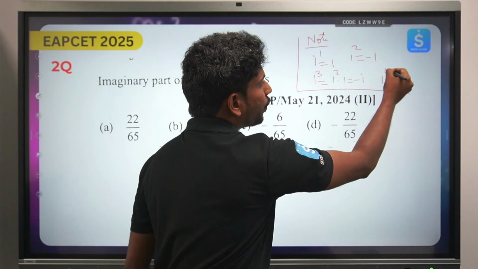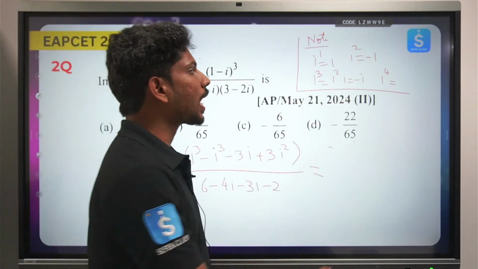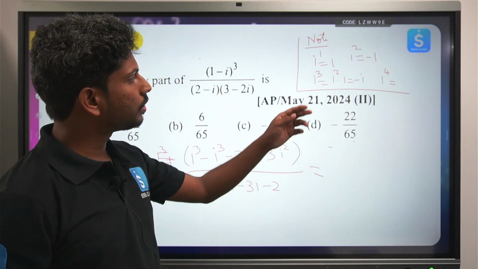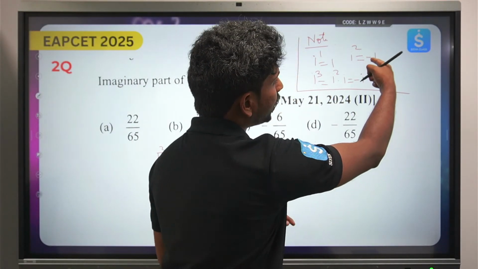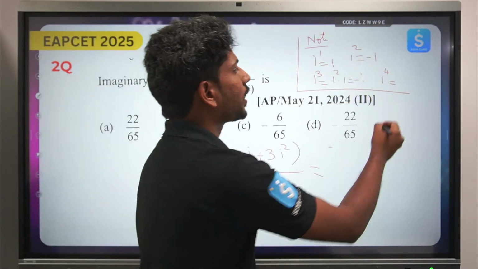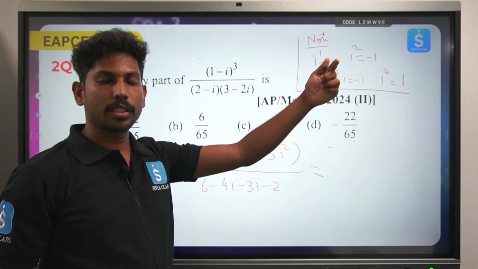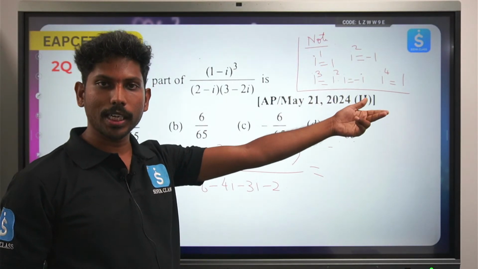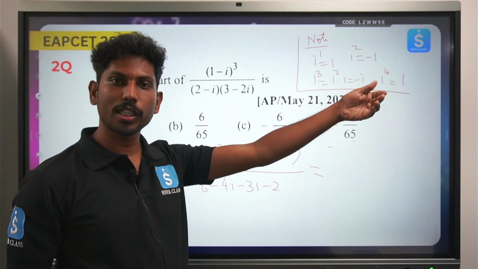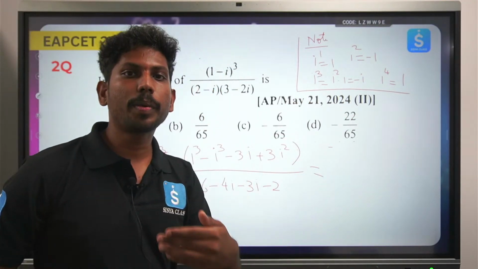What is i power 4? i power 4 is again minus i into minus i, so sorry, this will become i square, which is minus 1, so minus 1 into minus 1, it will become plus 1. Okay, so again the same loop comes. i power 1 is i, i square is minus 1, i cube is minus i, i power 4 is 1. So here you can generate a loop.